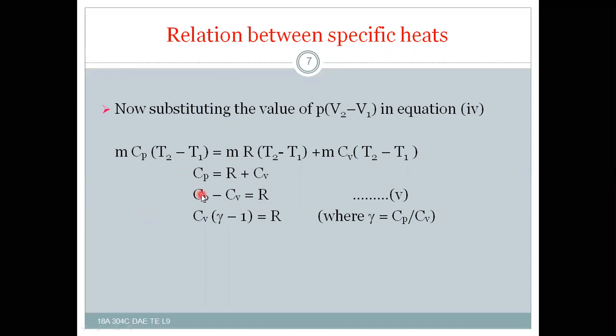Right? So this will be the relation between the two specific heats as well as the gas constant.